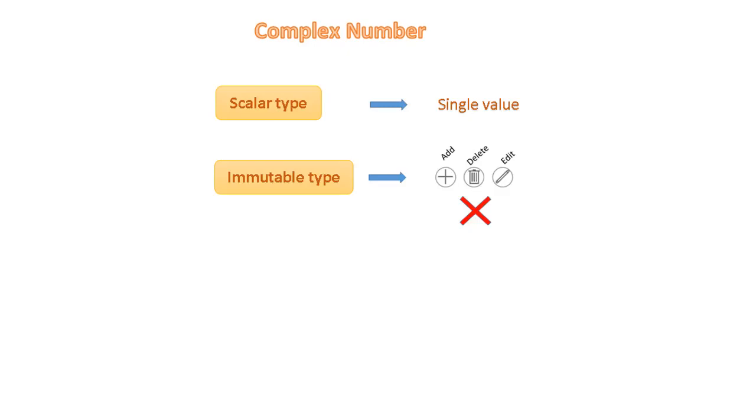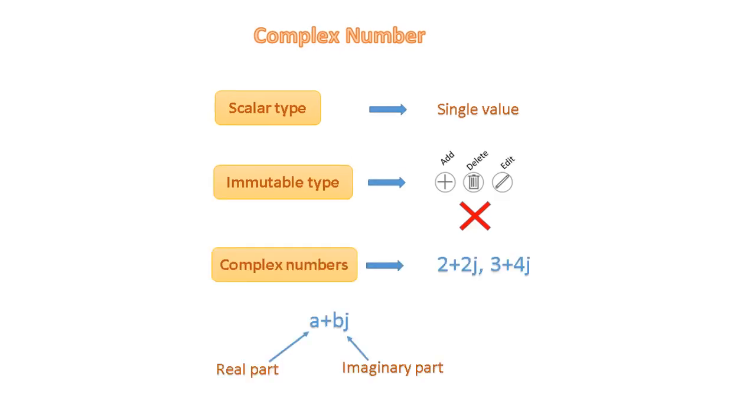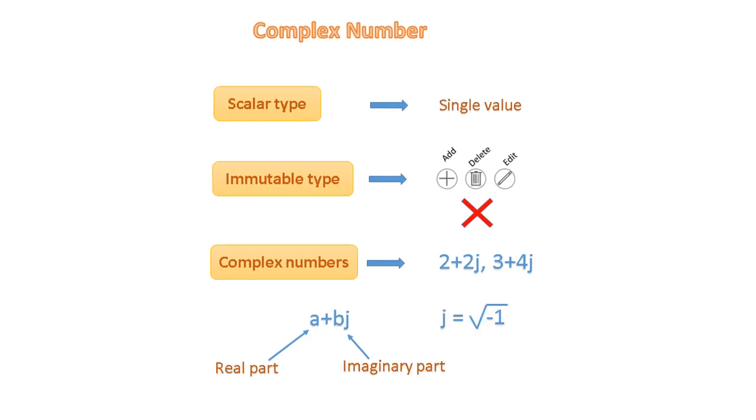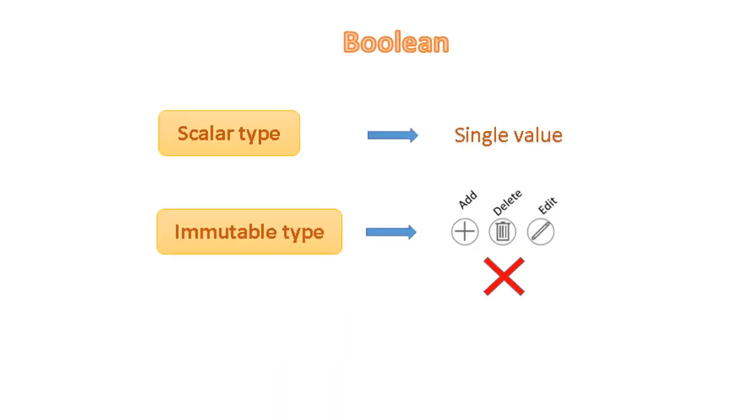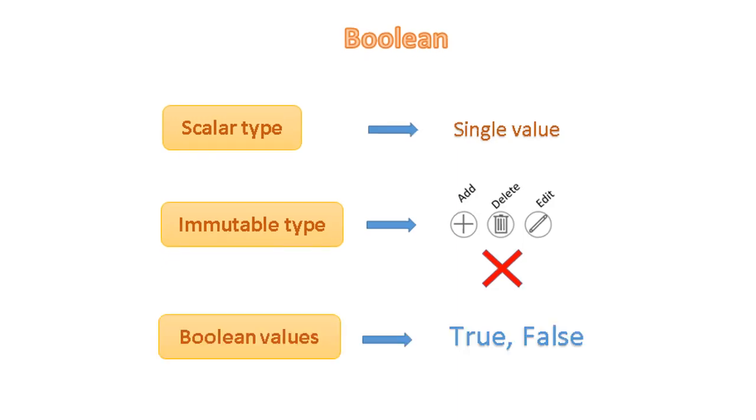Key points about complex number. It is scalar and immutable data type. Complex numbers will be in the form of a plus bj, where a is the real part and b is the imaginary part. j is the square root of -1. In math, we use i instead of j. Boolean is scalar and immutable type. A Boolean type can either have value true or false.